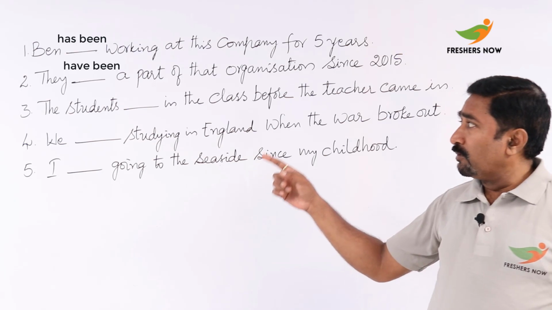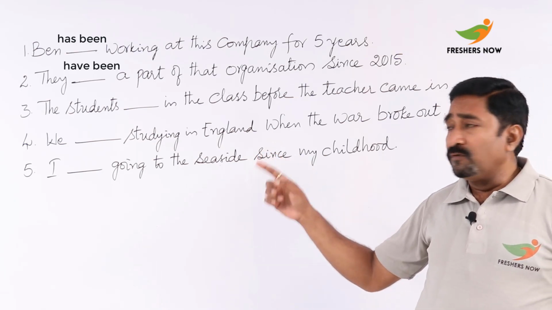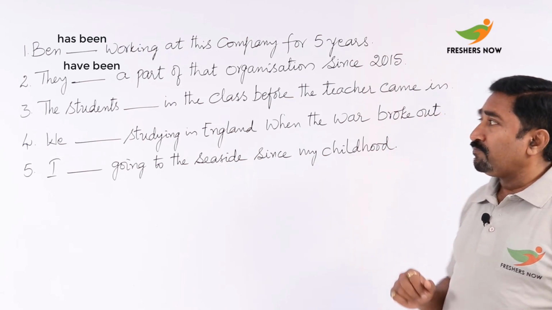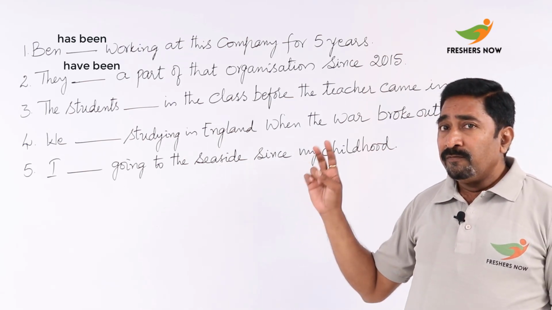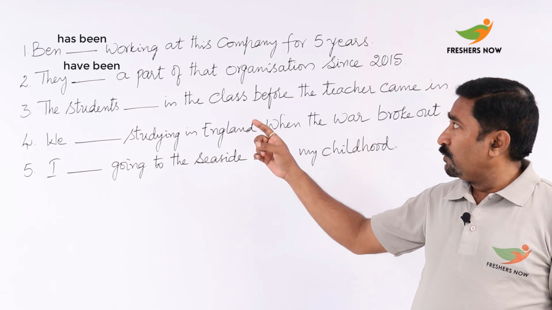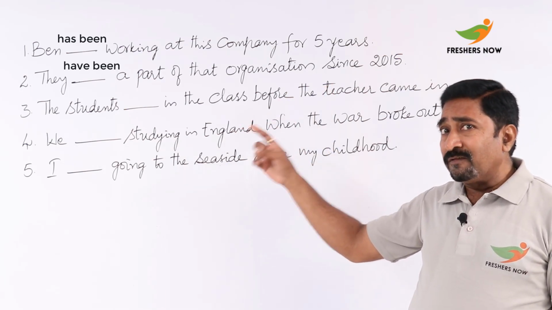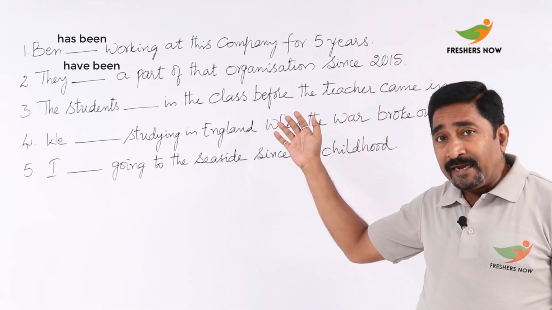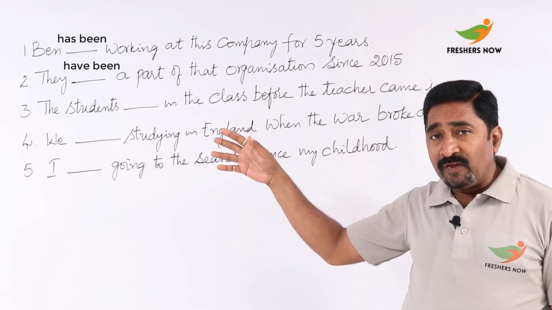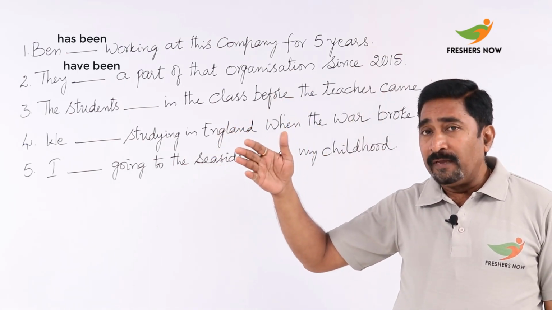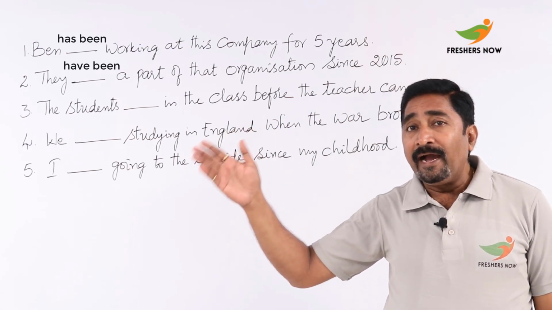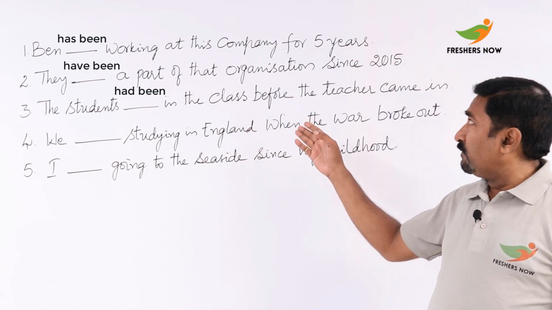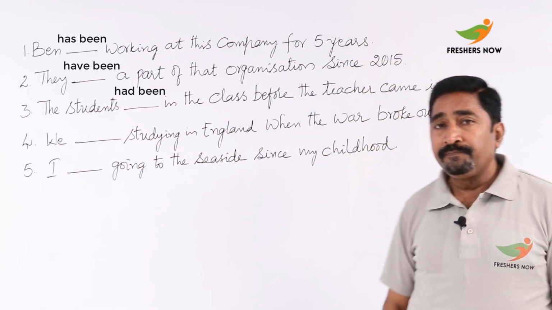And let's take a quick look at the next one: The students in the class before the teacher came in. Here you can understand the two activities. That is, what the students in the class, and the other one is the teacher came. It's the second activity. So the two activities are there, as we know that it is to be with had been. So the students had been in the class before the teacher came in.